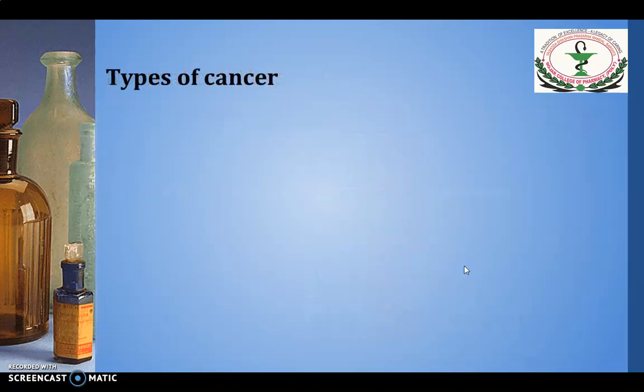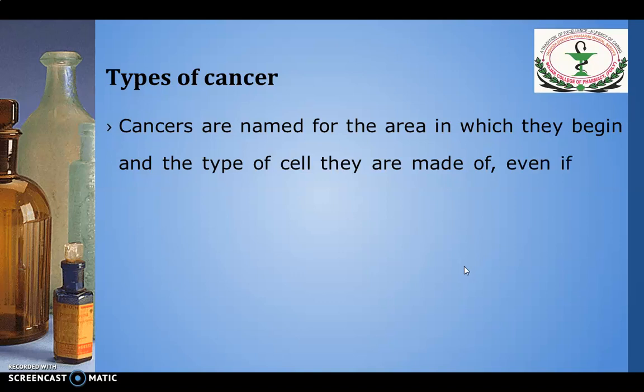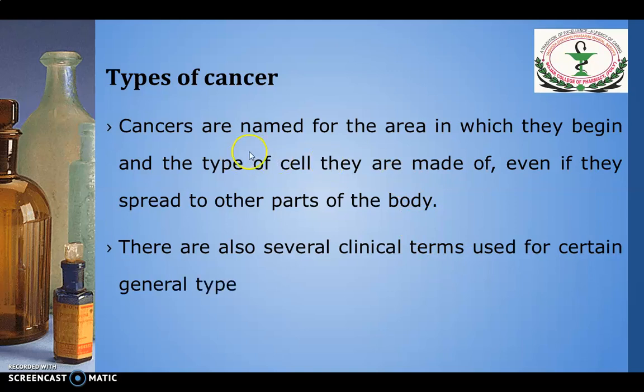Next, types of cancer. Cancers are named for the area in which they begin and the type of cell they are made of. Even if they spread to other parts of the body, they are still called the same cancer. That is, if the cancer develops in the lung, it is called lung cancer, and if it spreads to bone, that is also called lung cancer.